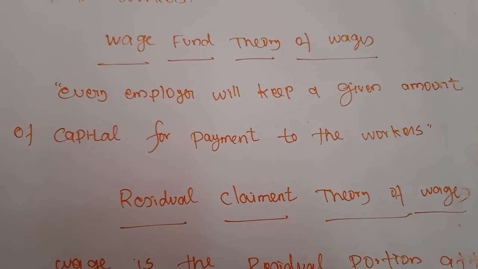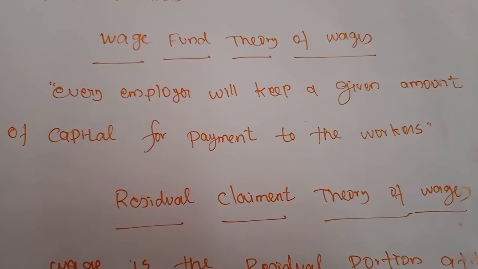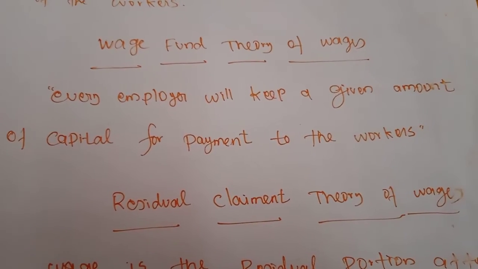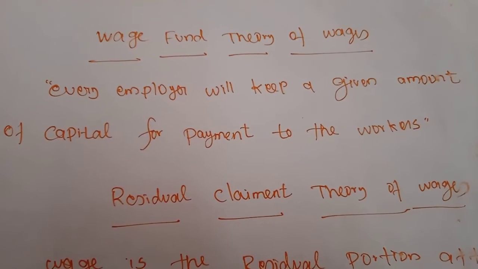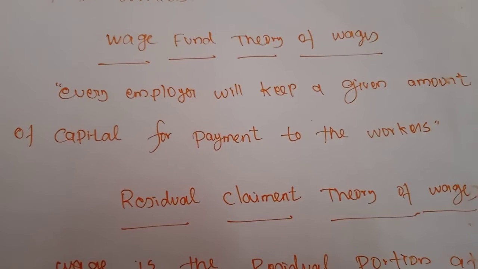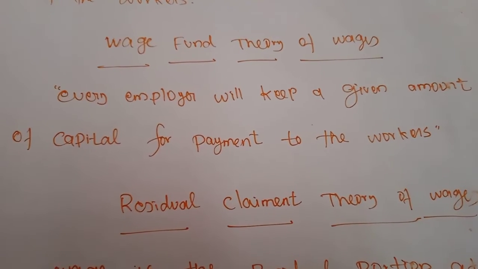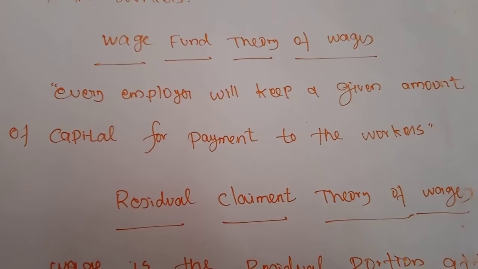So even if you consider any one organization, there will be many people, the manager, the board of directors, the laborers and the sweepers, but all of them will never get the same level of wages.